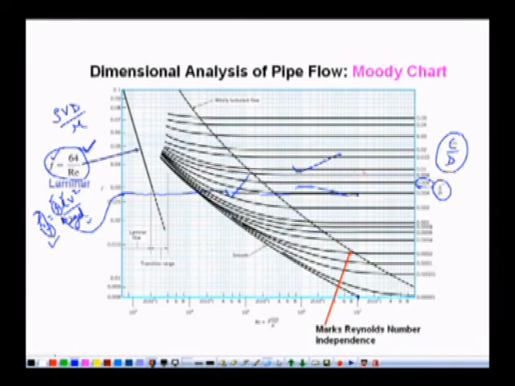So at different Reynolds numbers, it has the same value, but it is a function of roughness, epsilon over D. But here in this zone, it is a function of both Reynolds number as well as epsilon over D. So with the help of this Moody chart, we can find out the friction factor, and that friction factor can be used for finding out the head loss for fully developed